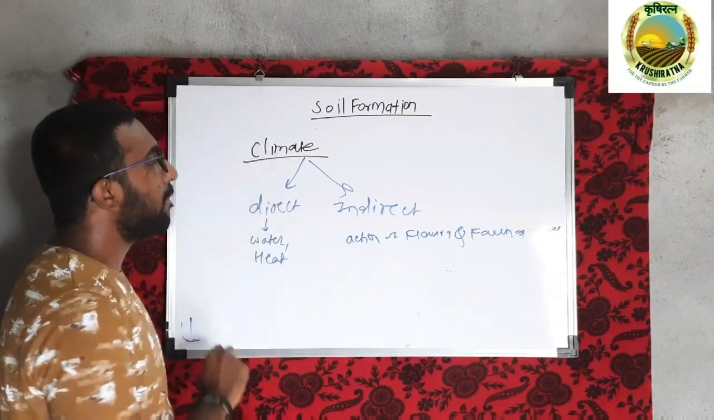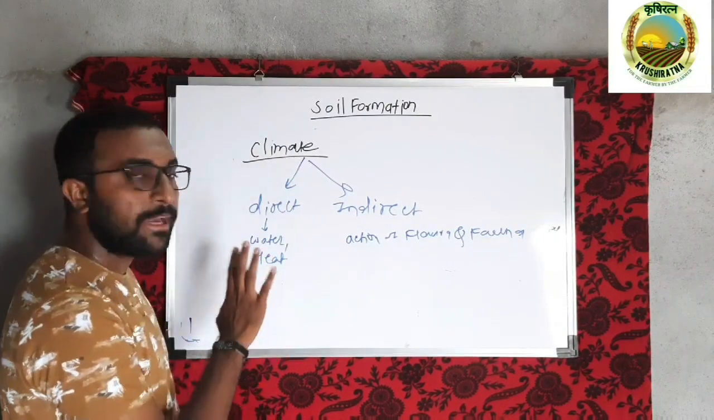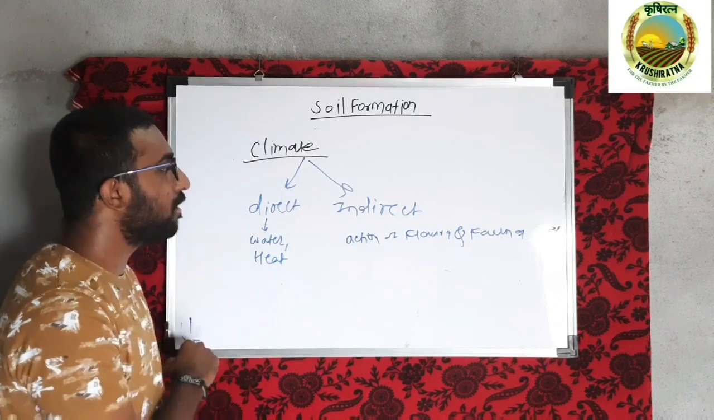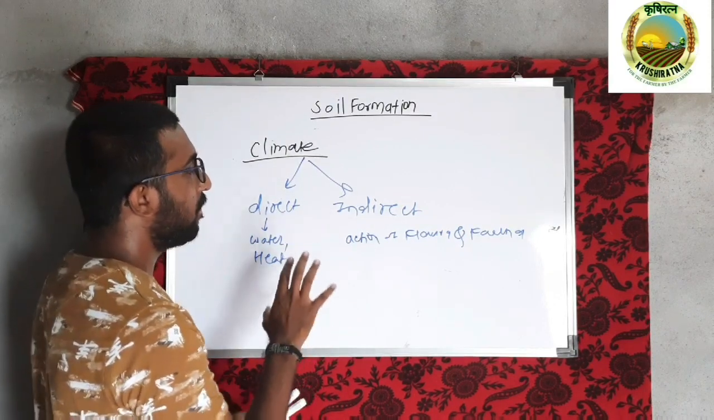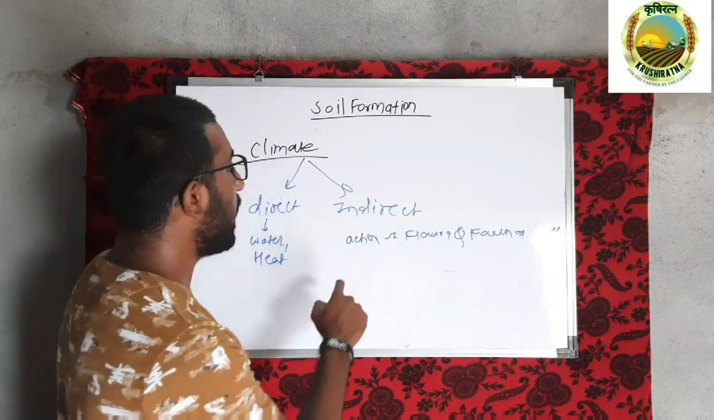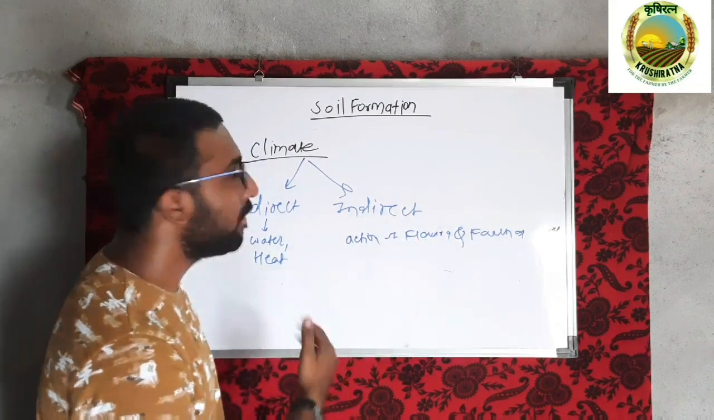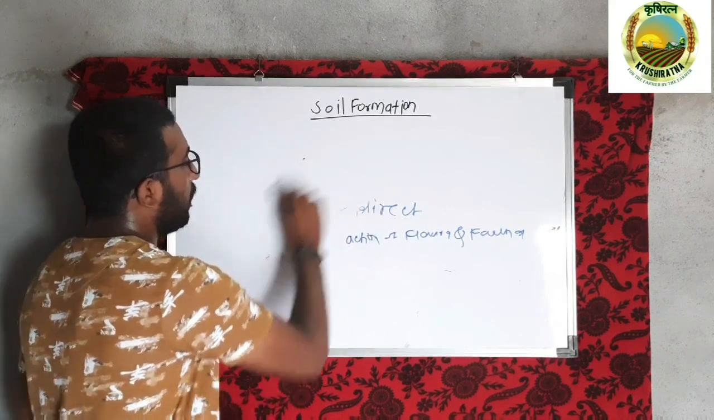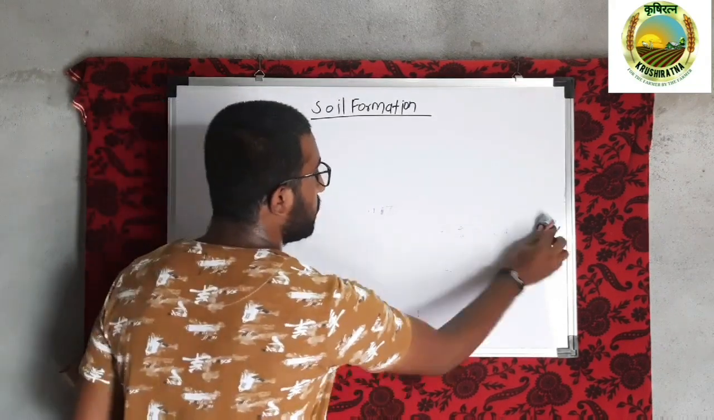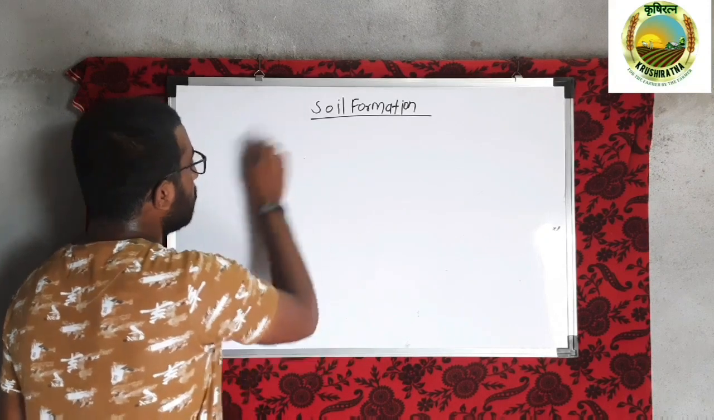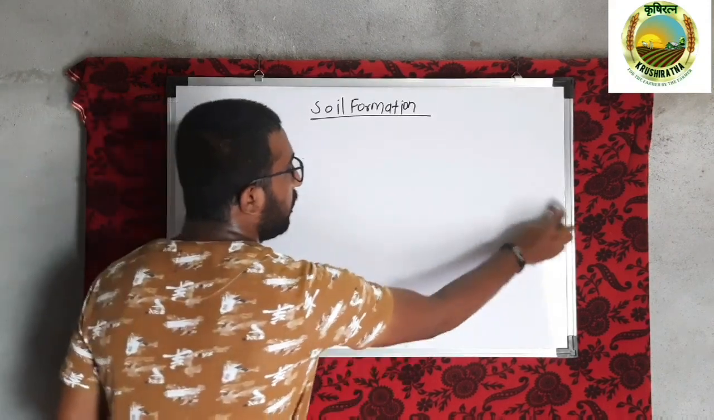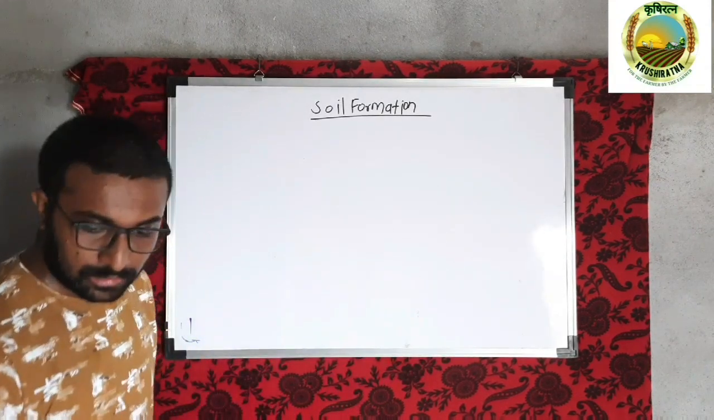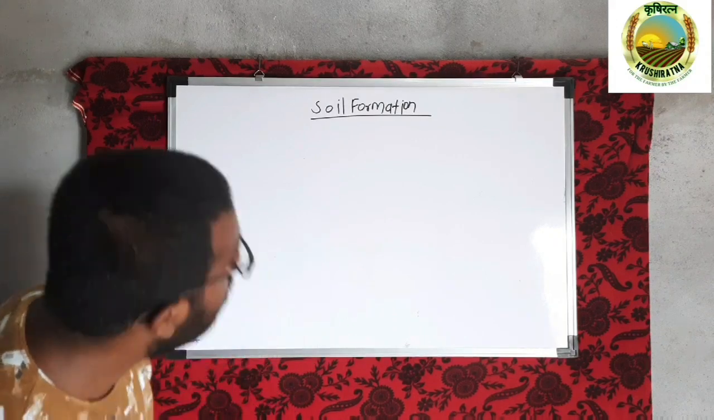So the action of climate is of two types: direct, that is directly providing the energy in the form of water, or indirect, that is indirectly controlling the activity of flora and fauna in the soil. This is how the climate factor influences the soil formation processes, and this is the most significant influencing factor in soil formation. So this is the first active factor.